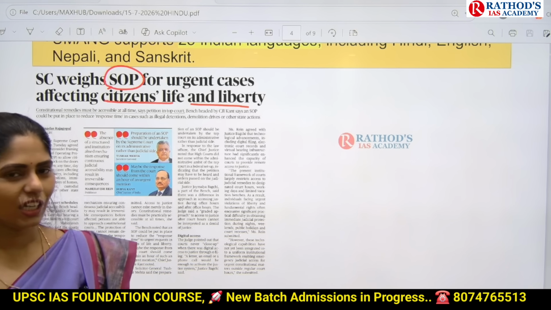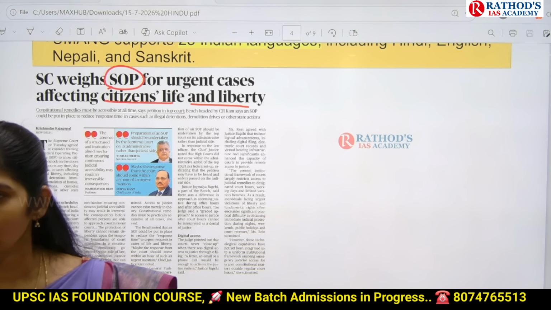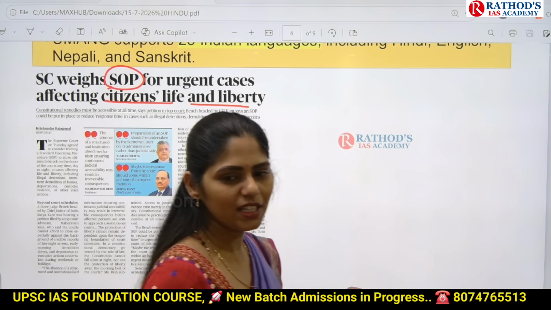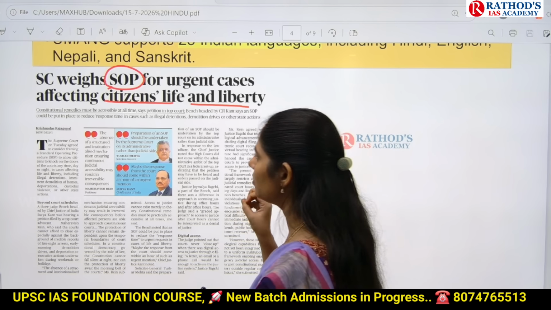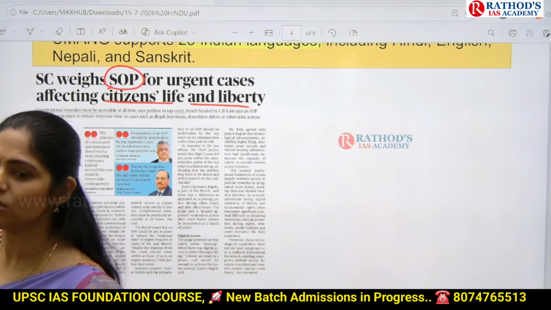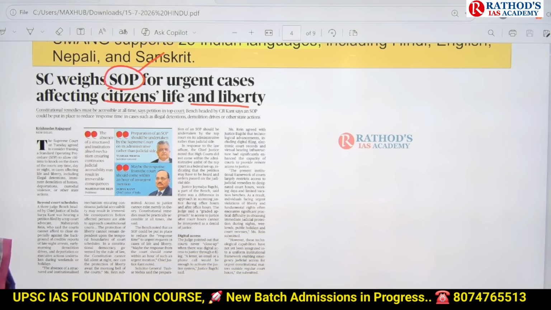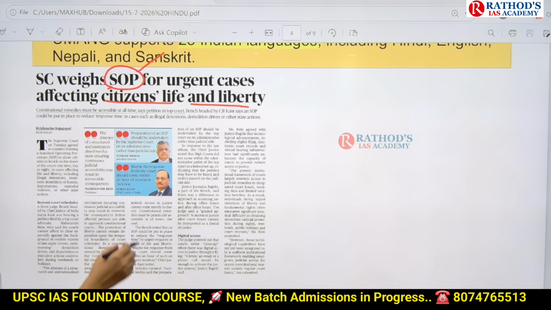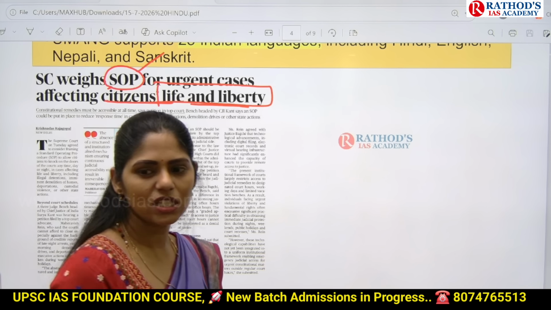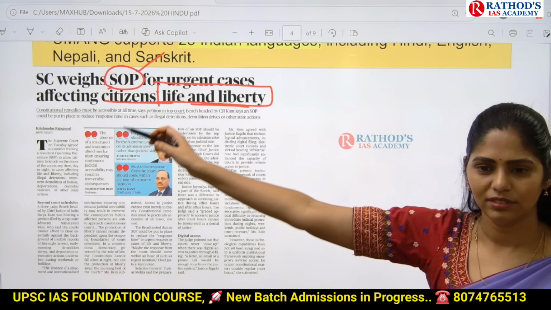If we are spending this much time, can we ensure timely justice delivery? No. There is a famous saying: justice delayed is justice denied. So here the Supreme Court is saying that for certain cases that need urgent justice delivery, we need another mechanism. For that reason, they are coming up with a standard operating procedure for fast justice delivery so that we can ensure the life and liberty of the people, which is part of which article? Article 21, which talks about the right to life and personal liberty. So this is about that title.